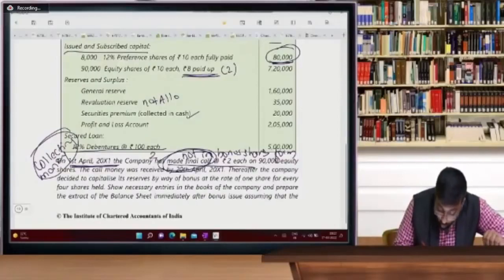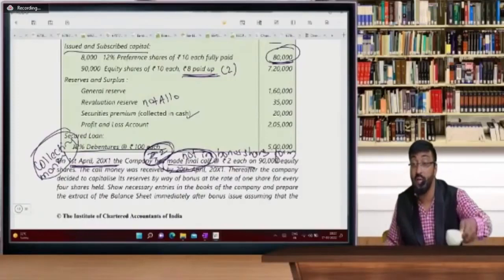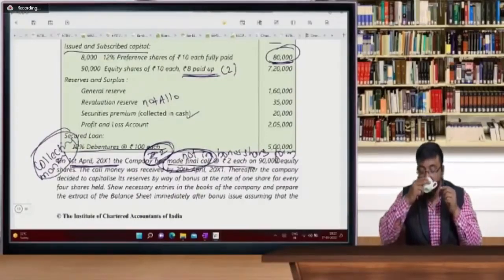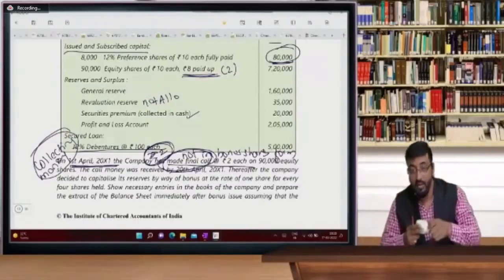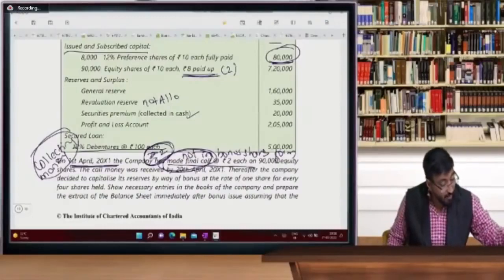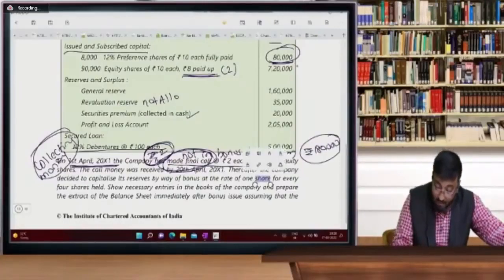So beta, here you have to collect 2 rupees. 90,000 shares into ₹2, you will collect 1,80,000 rupees. How much will you collect? 1,80,000 rupees. Okay. So write down over here, collection 1,80,000 in cash. So now your capital will be increased by 1,80,000. How much? 9 lakhs.